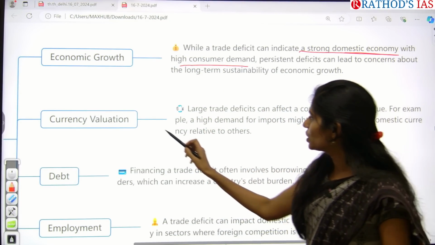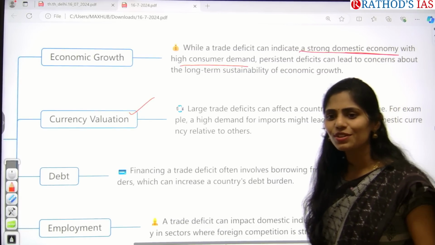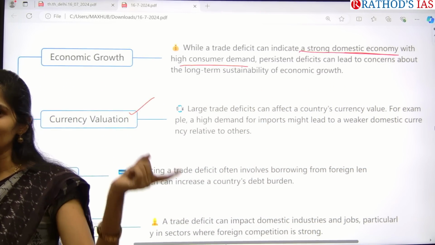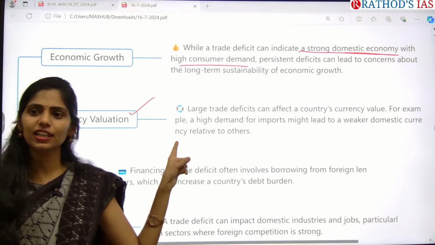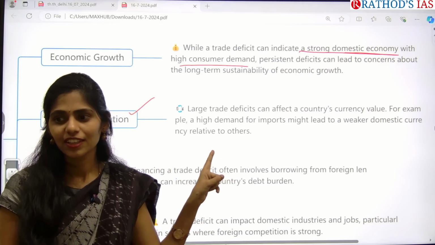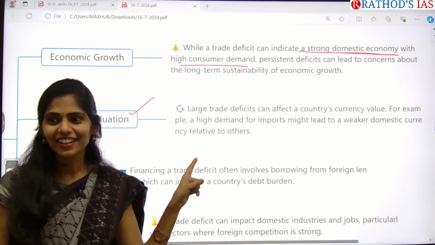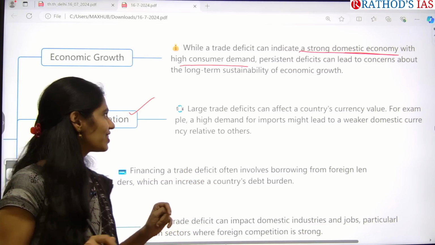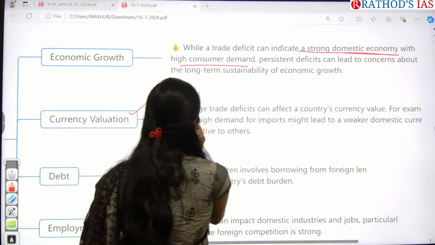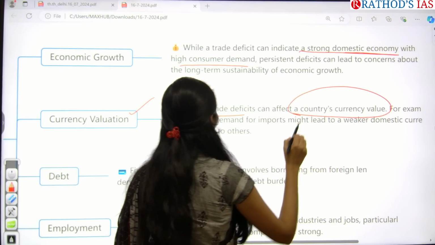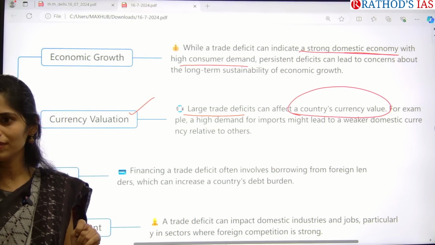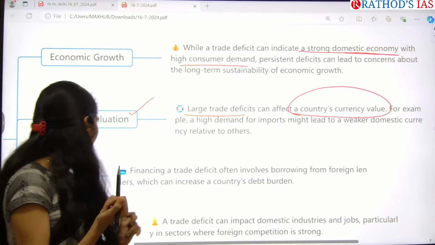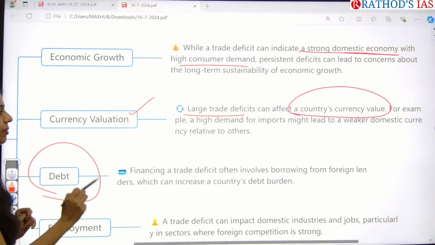And next one here is currency valuation. So will the value of currency be increased or decreased? Whenever exports are decreasing and imports are increasing, does the value of currency increase or decrease? Say one, yes or no. Decrease or increase? Decreased, yes. So what happens? Trade deficit will be affecting the currency value. So the domestic currency value will be decreased. And next, tell me, debt. Will debt be increasing or decreasing?